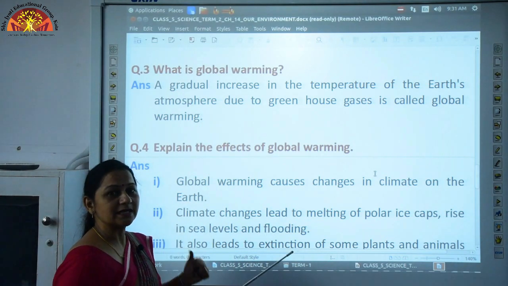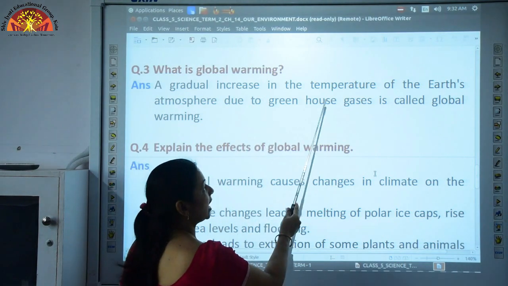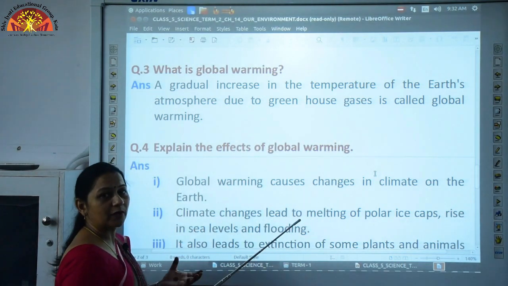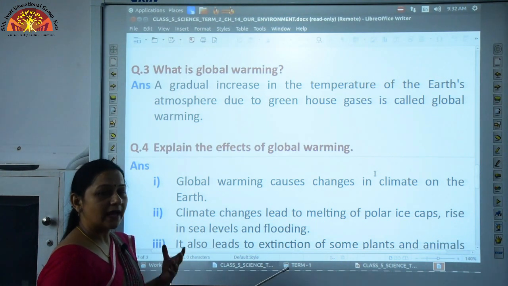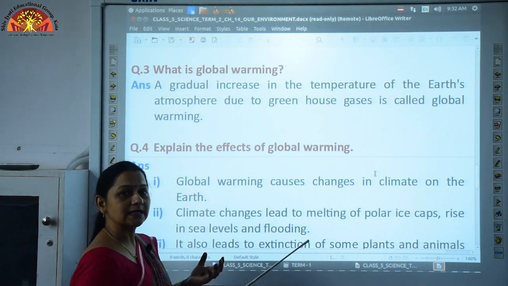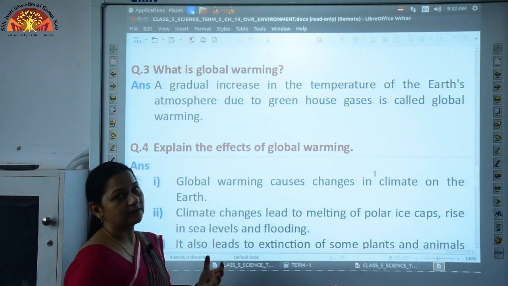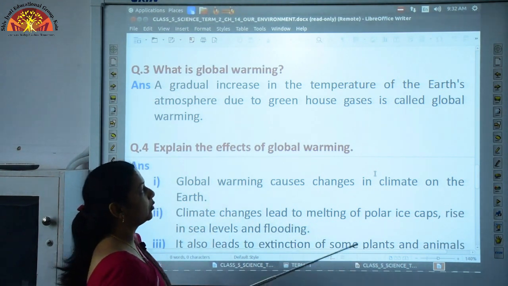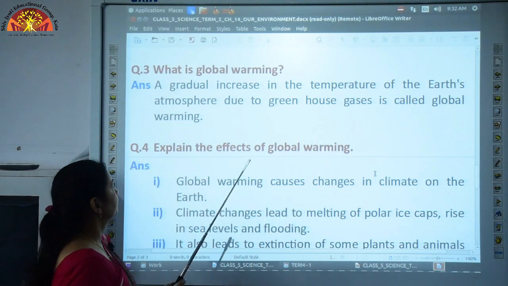And how has the temperature of the Earth's atmosphere risen? Due to greenhouse gases, because they have the property of trapping heat. As the concentration of these greenhouse gases is increasing, the temperature is also increasing, and thus it is causing global warming. So, this is known as global warming.